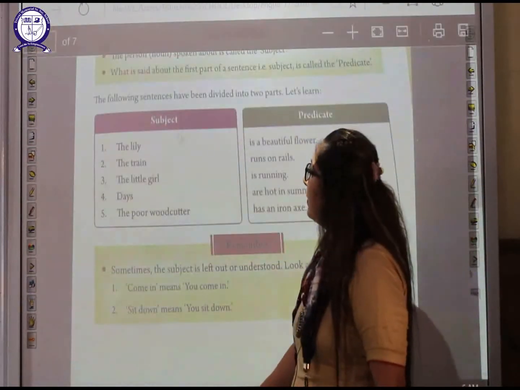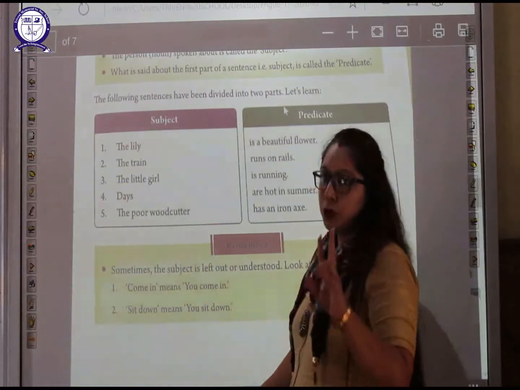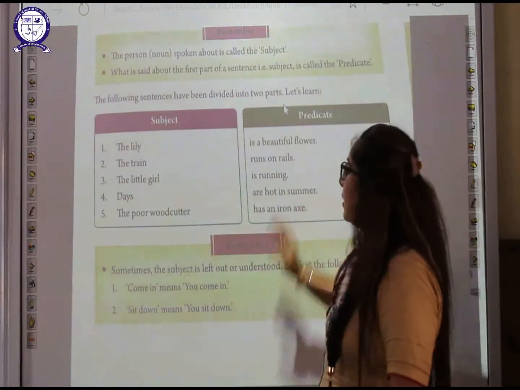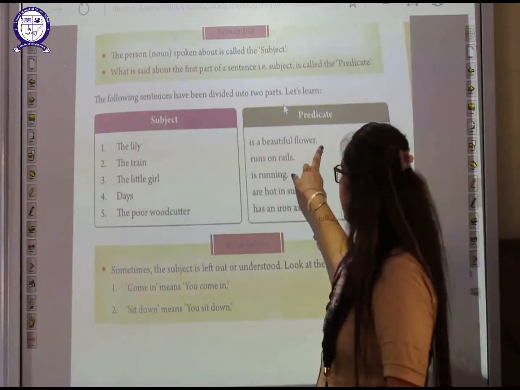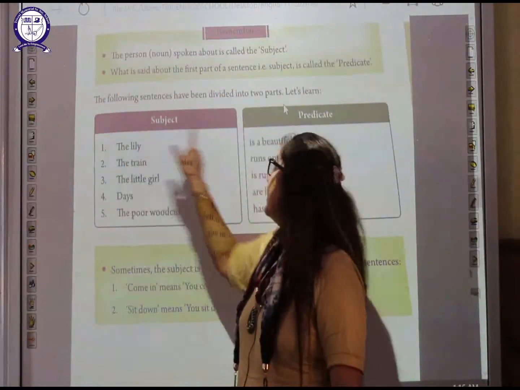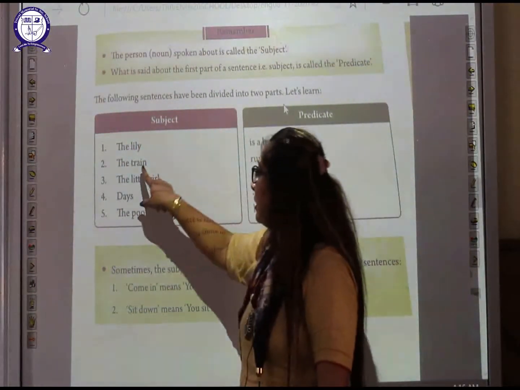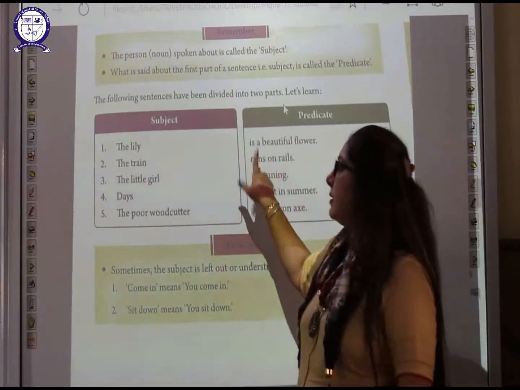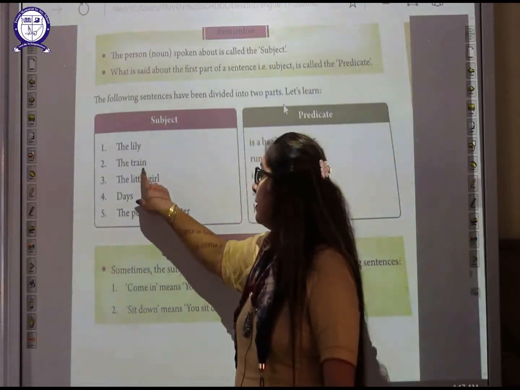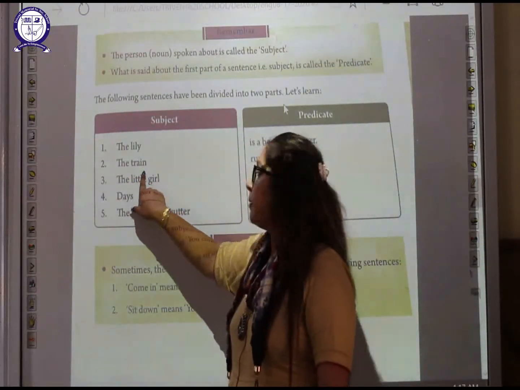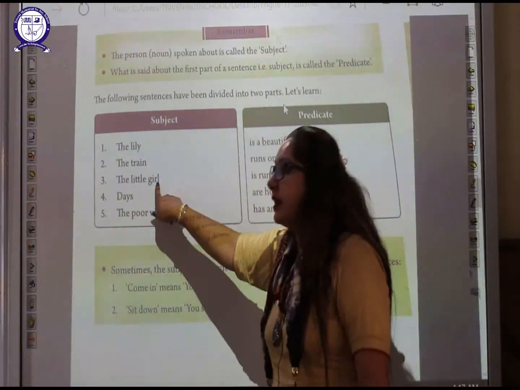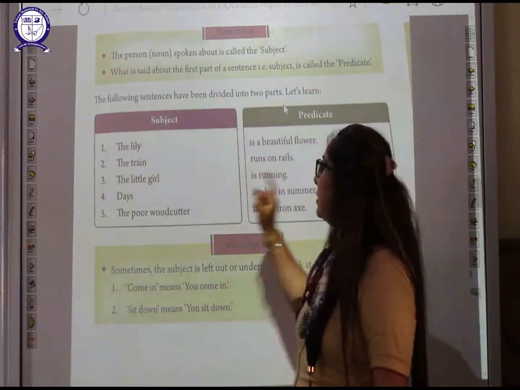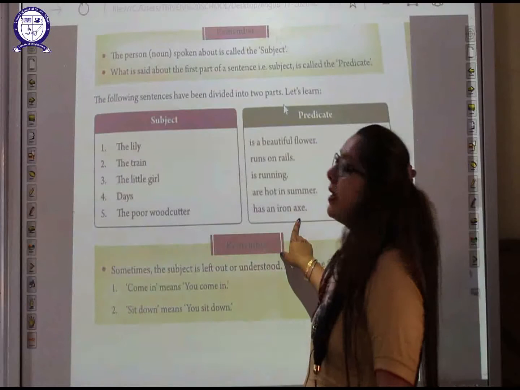So now we'll do the following. The sentences have been divided into two parts. Here the subject part is written here and the predicate part is written here. The lily is a beautiful flower. The train runs on rails. The little girl is running. So the person here is known as the subject part and what she is doing is known as the predicate part. Days are hot in summer. The poor woodcutter has an iron axe.